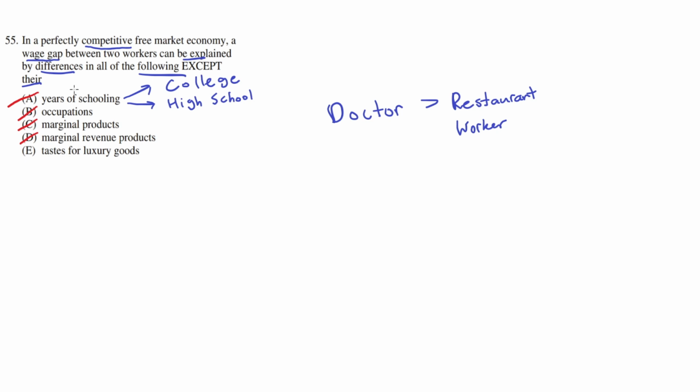E, taste for luxury goods. This is the one reason that could not explain the wage gap, because the taste for luxury goods is simply what the workers like to buy. What the workers like to buy could not explain why they are paid different amounts, because they're not paid different amounts based on what you buy. So E is correct.